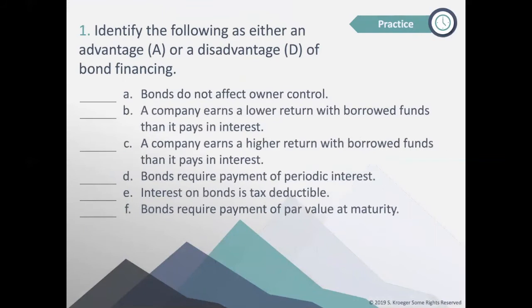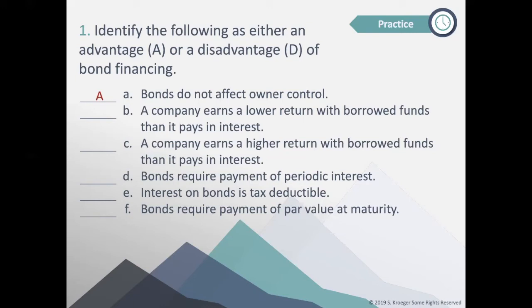Let's practice number 1 on the classwork. Identify the following as either an advantage or a disadvantage of bond financing. The following statements are all true statements, and we need to decide if it's an advantage or a disadvantage. For example, A, bonds do not affect owner control. That's a true statement. Bonds don't affect owner control, stocks do. But is this an advantage or a disadvantage of bonds? We just went over this. This is an advantage of bonds, a disadvantage of stock.